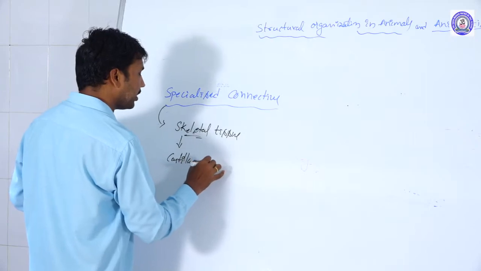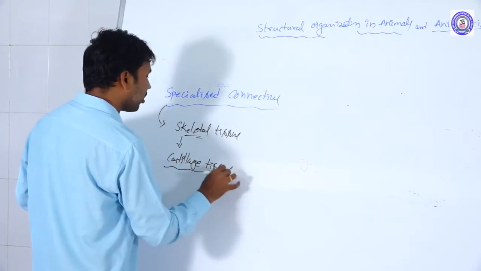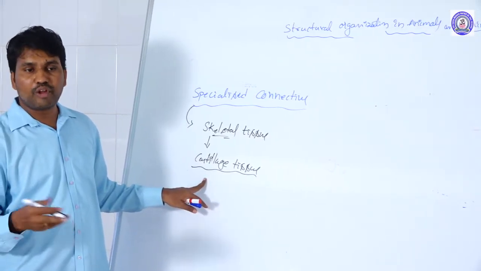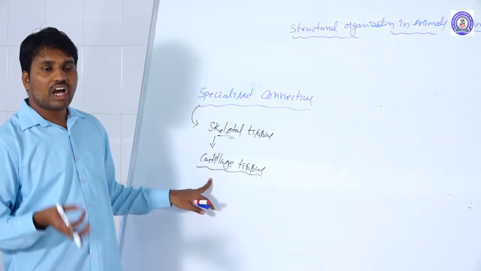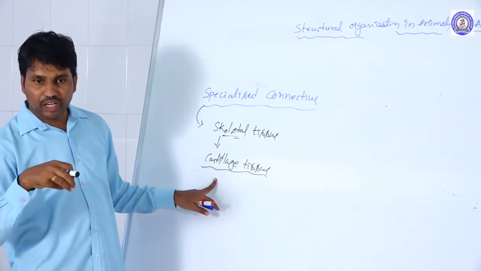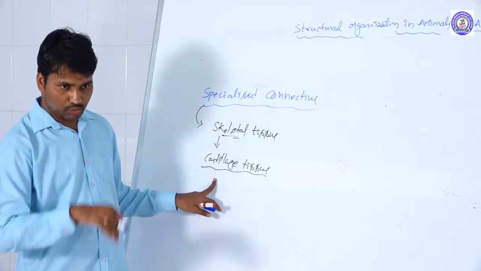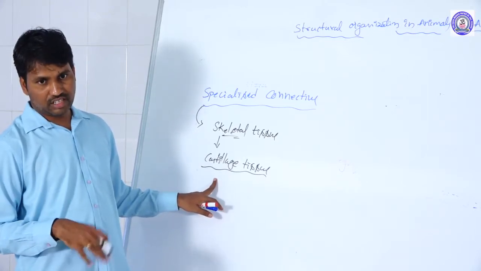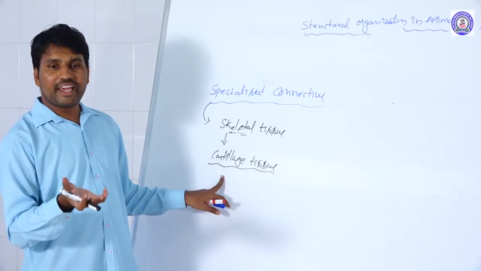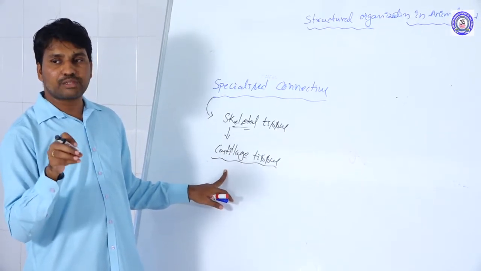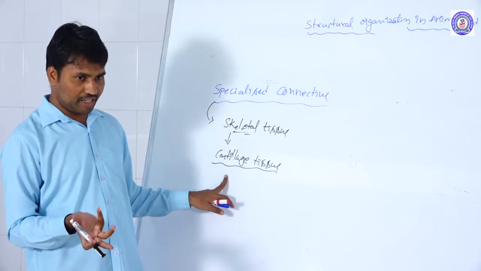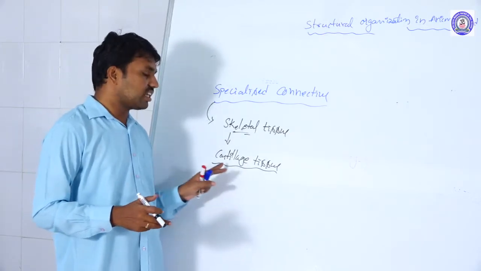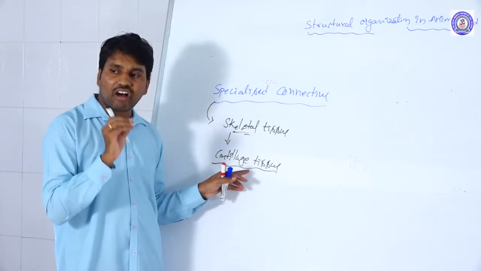Cartilage tissue is a somewhat flexible portion. In the embryonic stage, during development, all the bony parts of the human are formed by the cartilage tissue. That means initially the bones are cartilaginous bones only. Later on their matrix is replaced by calcium carbonate, so that the bony tissue is formed. Cartilage becomes converted into the bony tissue. So first of all, the framework of the body is formed by the cartilage tissue only.